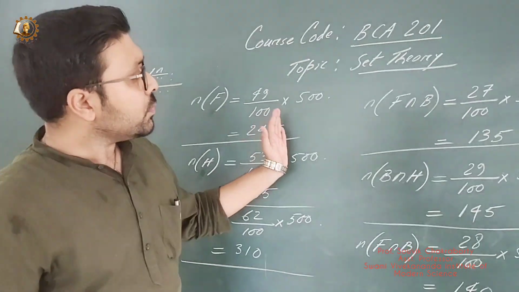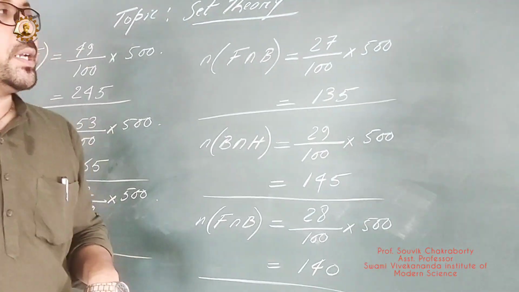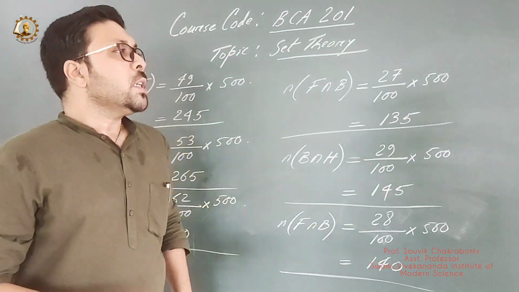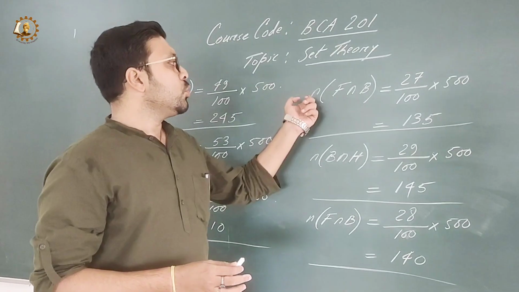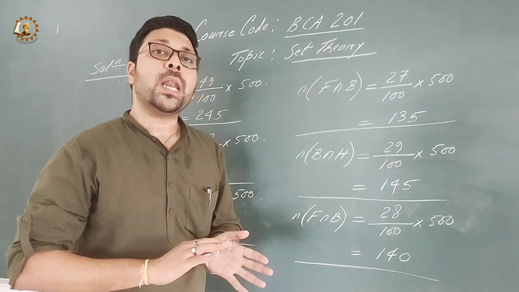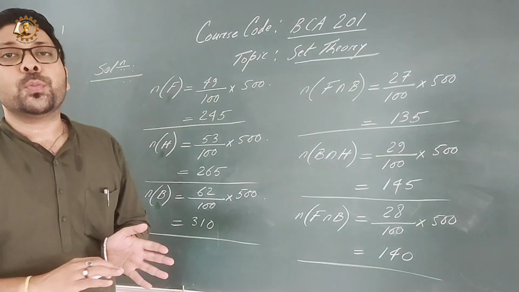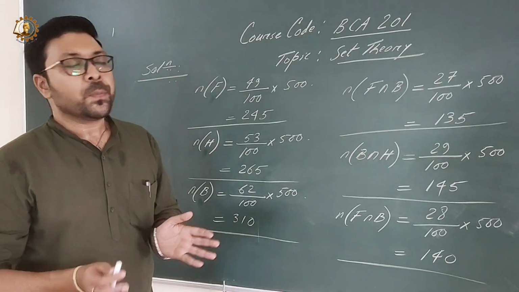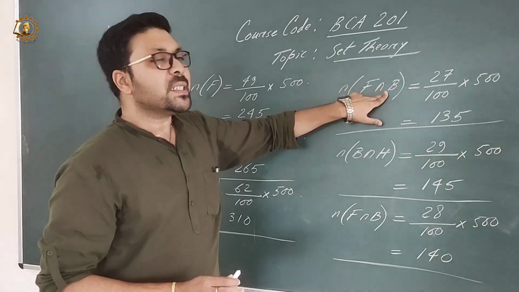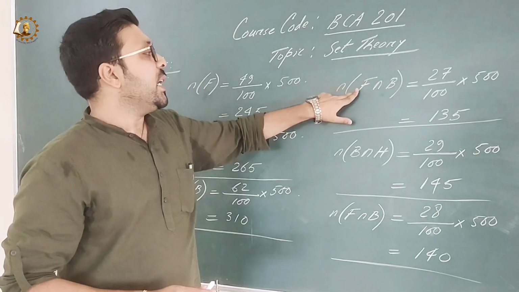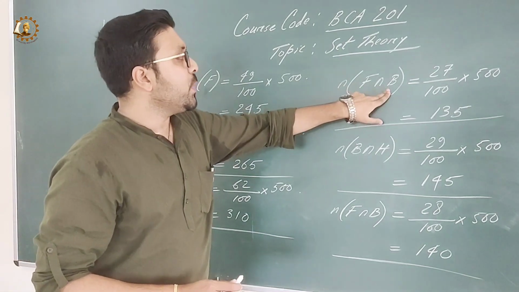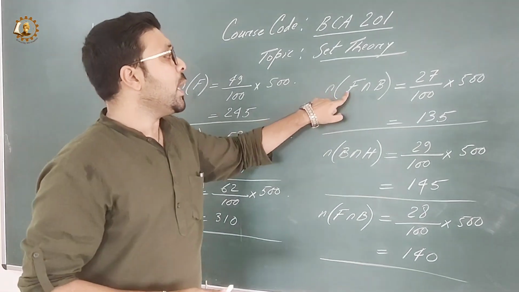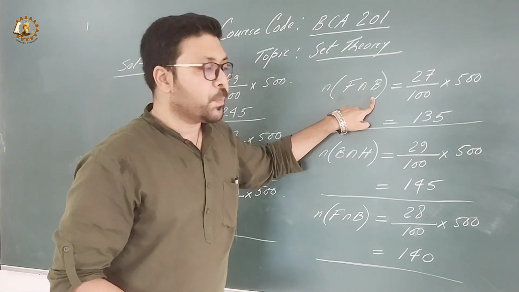Now let's move to another part of the question, which is n of F intersection B. In the question, information is given about students who like football and hockey both, football and basketball both, and football, hockey and basketball all. So F intersection B means students who like football and basketball both.